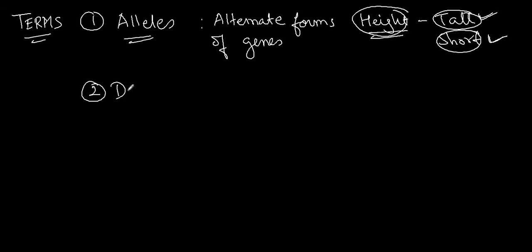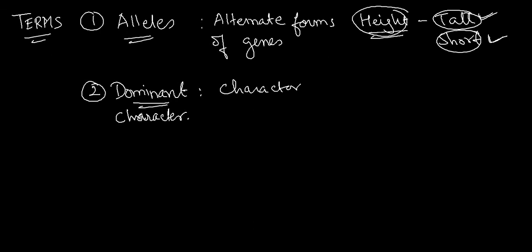Number 2, dominant. Those characters which are expressible in the offsprings. You can say dominant character, or you can say dominant gene or a dominant factor. So character or a trait. Sometimes they use the word trait. Character which is expressible in the offsprings